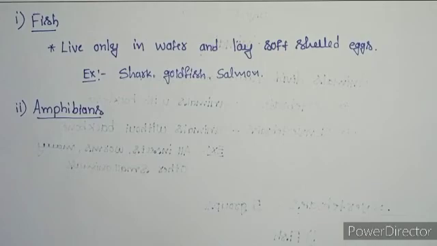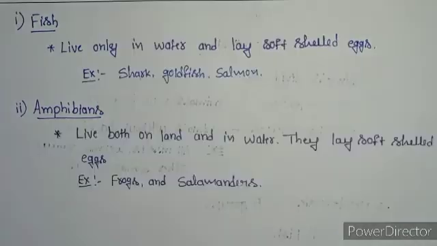The next group of vertebrates are amphibians. Amphibians are vertebrates that can live both on land and in water also. These amphibians lay soft shelled eggs. Examples for these amphibians are frogs and salamanders.